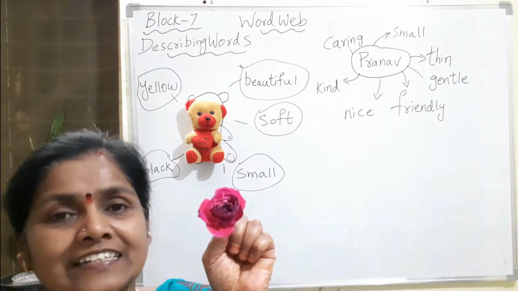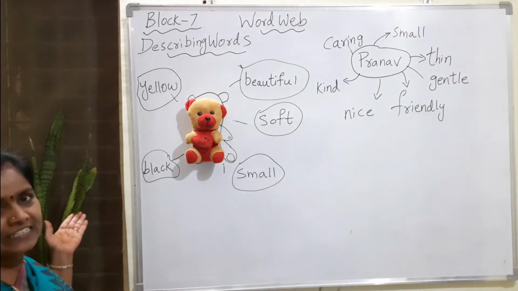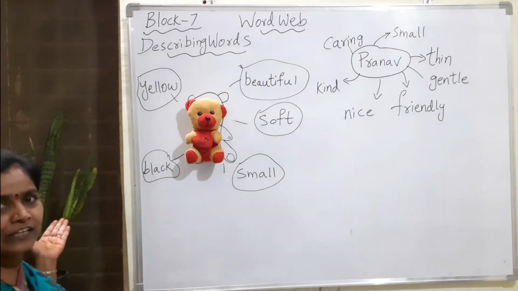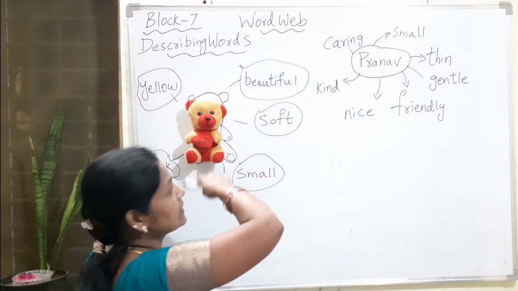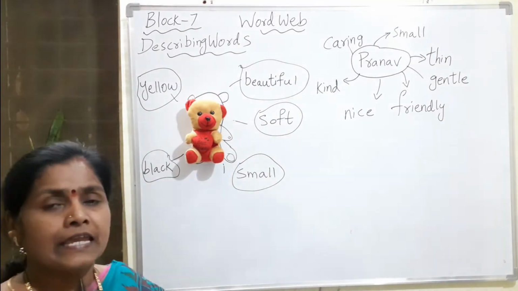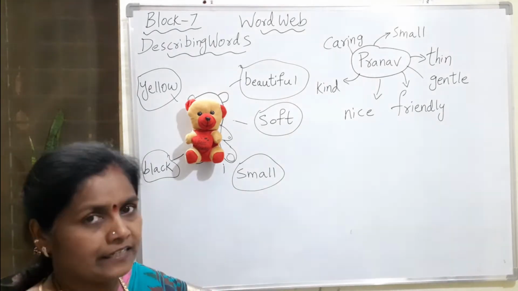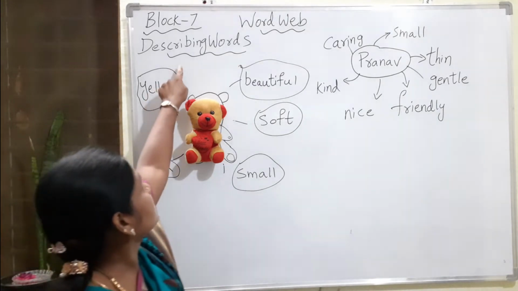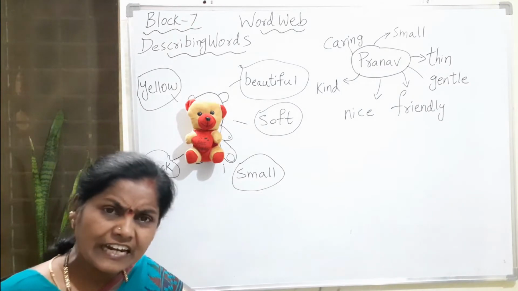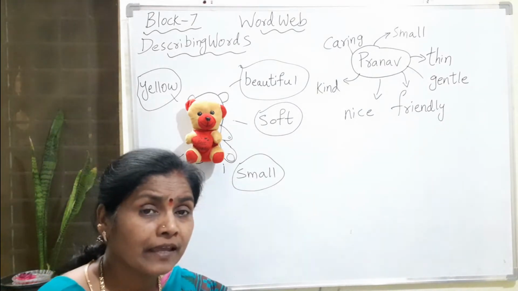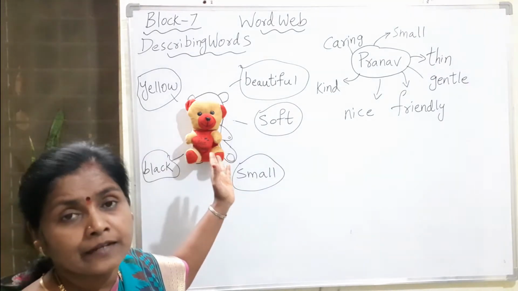And if you take the plant also, you can describe it. Can you see the plant here? So these words which we use to describe a flower, a person or an animal or a place, anything, are called describing words.